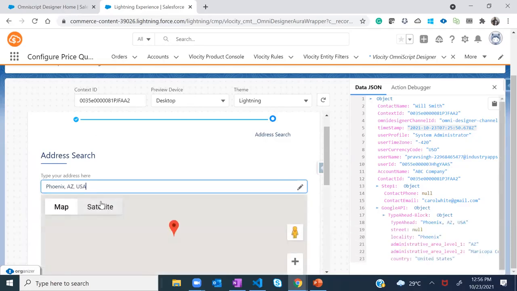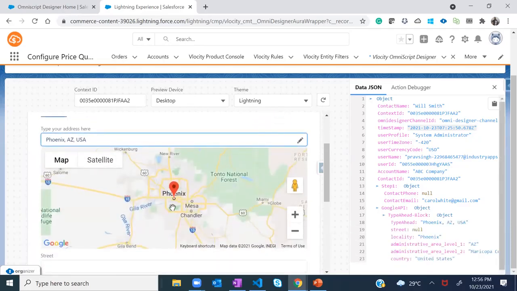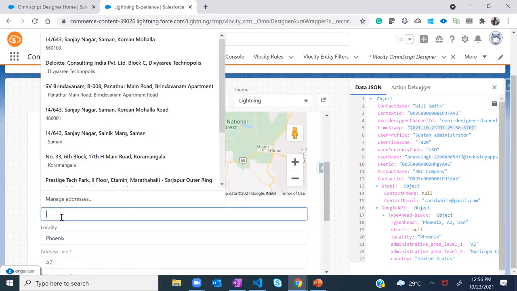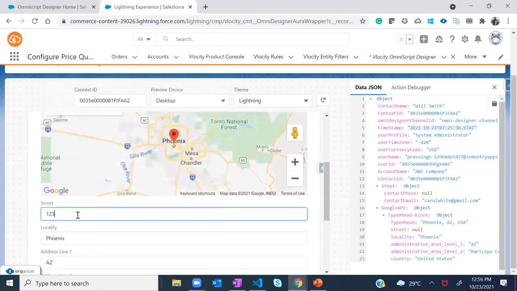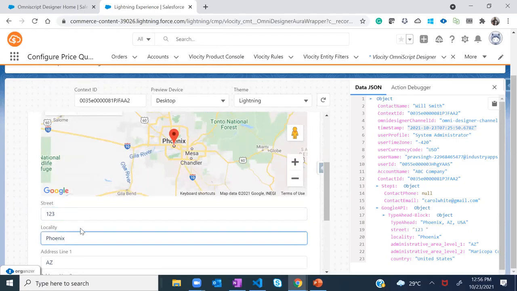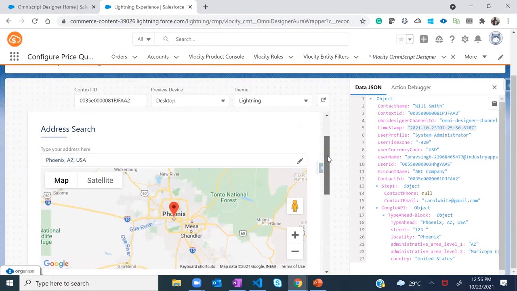So Phoenix, Arizona. And if you can see here, in a fraction of a second, it has invoked or opened up a map here, and it landed me on this particular address. If I want to give some street over there, I don't remember any street, but if I give it, it will directly land me there as well. So if you can see, this has been easily configured.